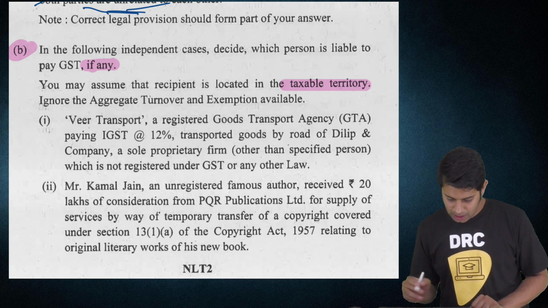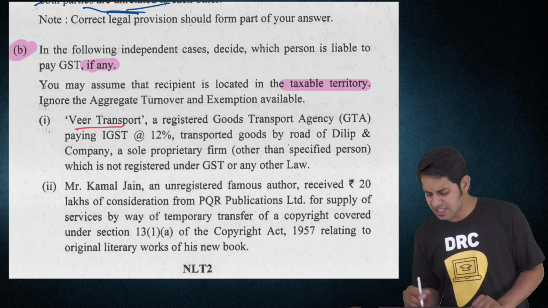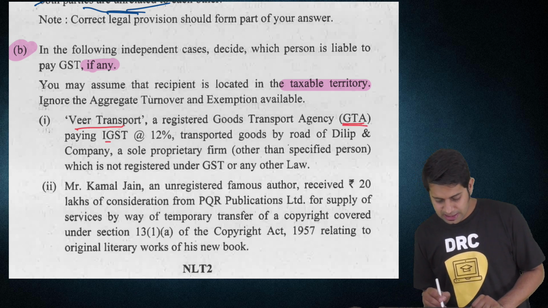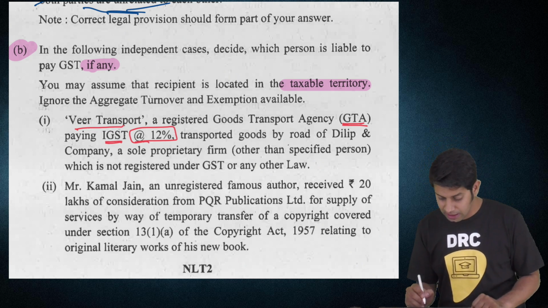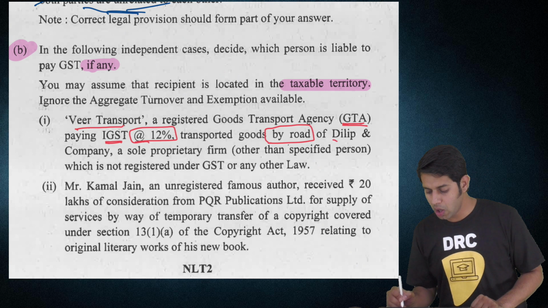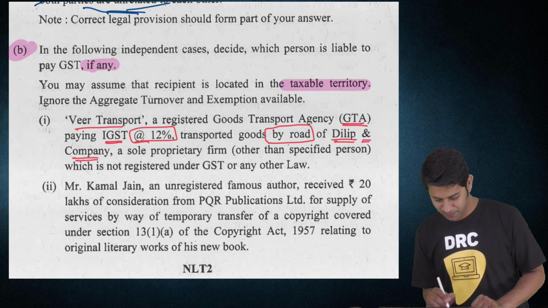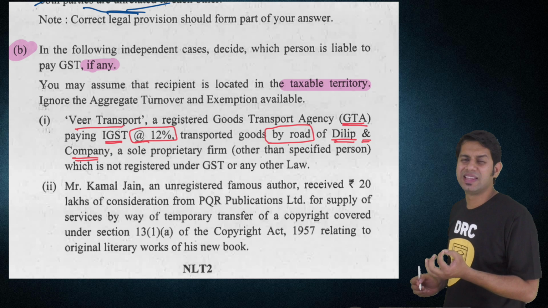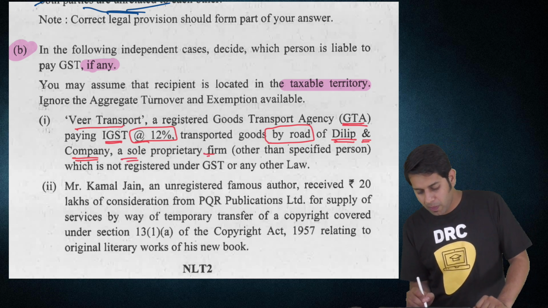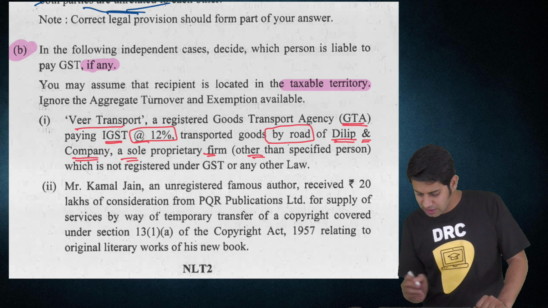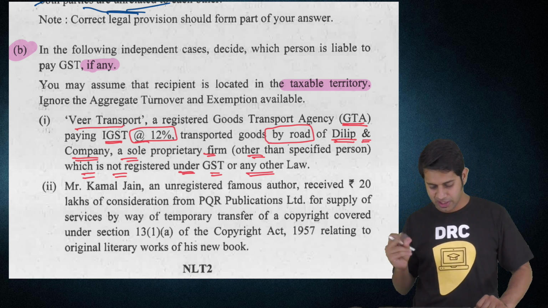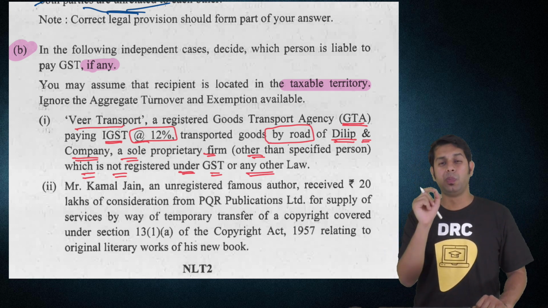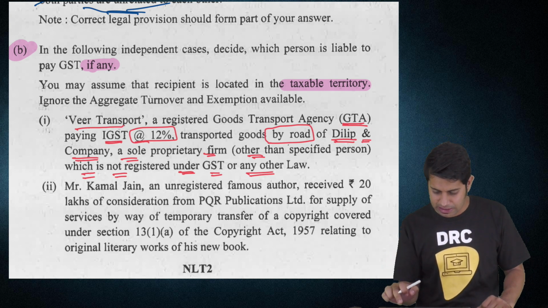Now, Veer Transport, a registered GTA, Goods Transport Agency, paying GST at 12%, transported goods by road of Dilip and Company, a sole proprietorship firm, which is not among the specified persons and is not registered under GST or under any other law. Beautiful question, very beautiful question they have asked.